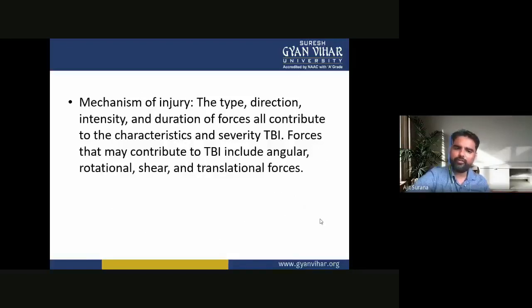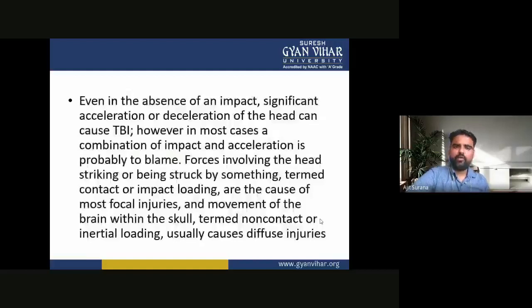They all contribute to the characteristics and severity of TBI. Forces that may contribute to TBI include angular, rotational, shear, and translational forces. Even in the absence of an impact, significant acceleration or deceleration of the head can cause TBI.